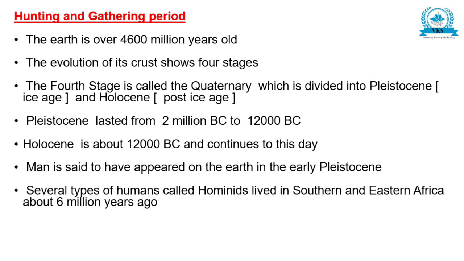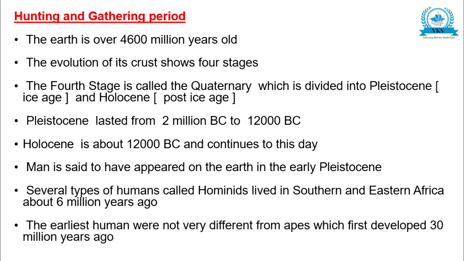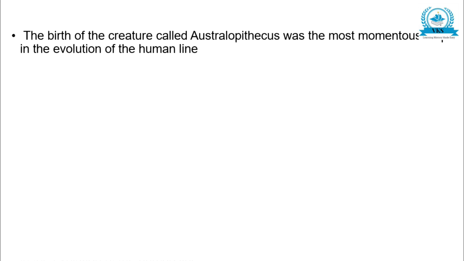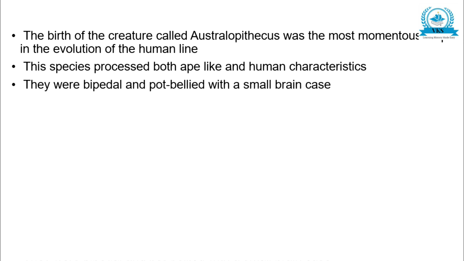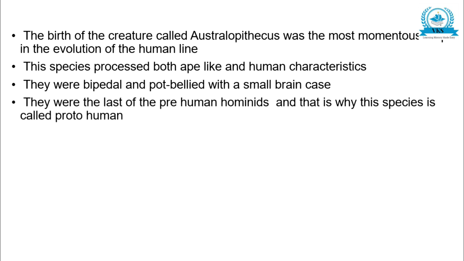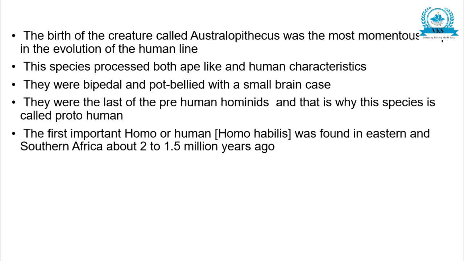Several types of humans called hominids lived in southern and eastern Africa about 6 million years ago. The earliest humans were not very different from apes, which first developed 30 million years ago. The birth of the creature called Australopithecus was the most momentous step in the evolution of the human line. This species possessed both ape-like and human characteristics. They were bipedal and pot-bellied with a small brain case. They were the last of the pre-human hominids, and that is why this species is called proto-human.